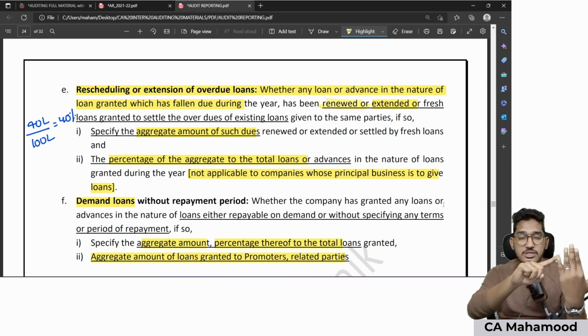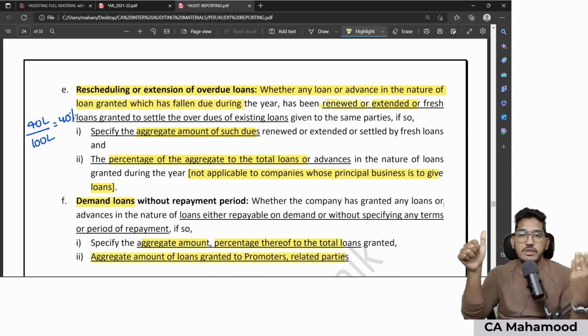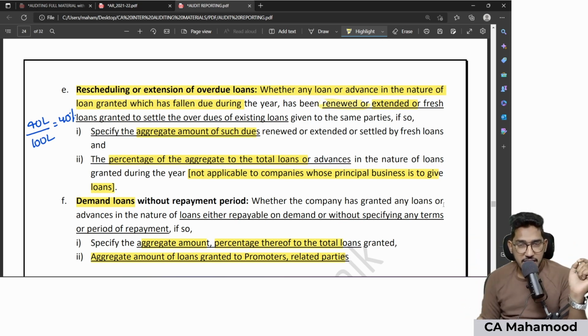Number 5, when the loan has fallen due, instead of collecting it, whether your company has renewed, extended, or given a fresh loan to the same party. If yes, mention the total amount and also calculate the percentage. Last one, whether your client has given loans without mentioning any repayment period. This is what we call demand loans. If yes, mention the total amount of such demand loans. Here also calculate the percentage and report it. That's all. This is the third reporting requirement.